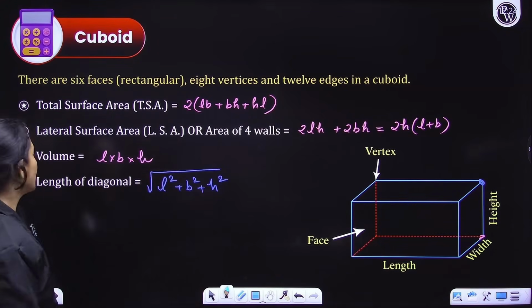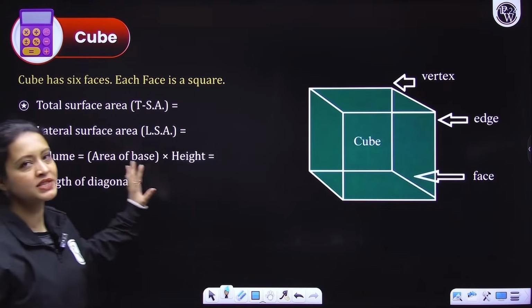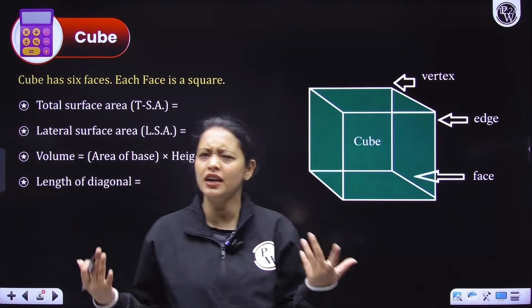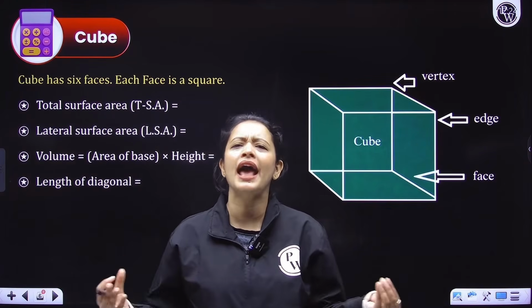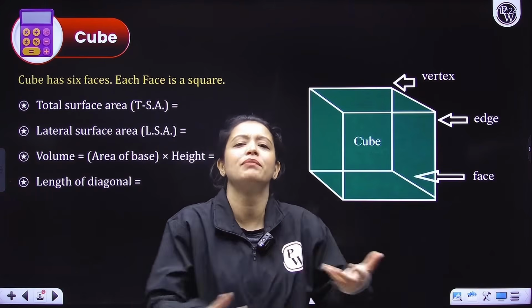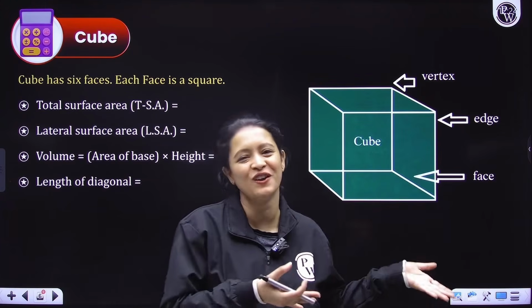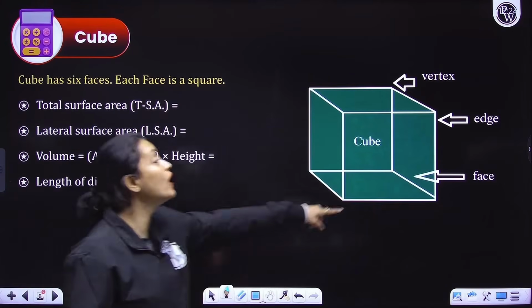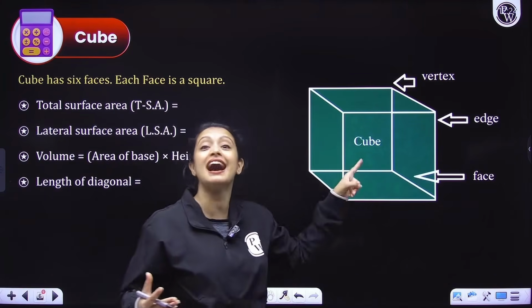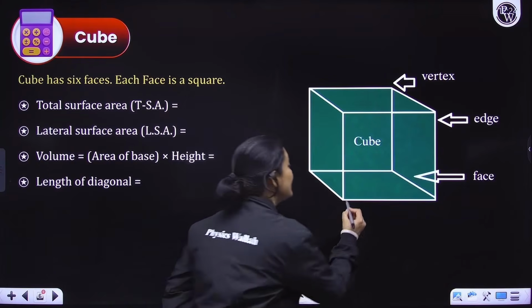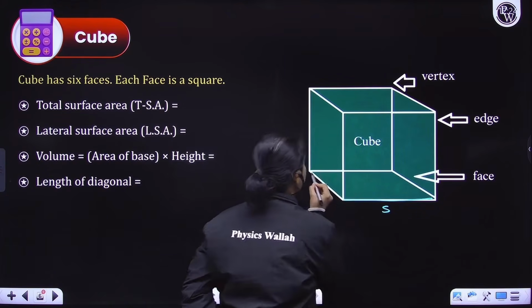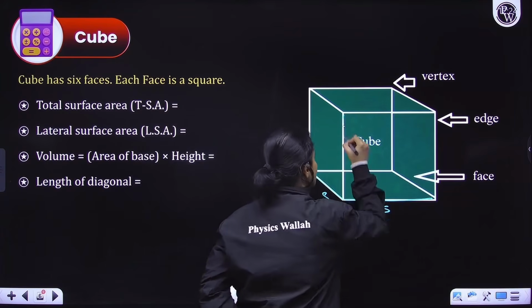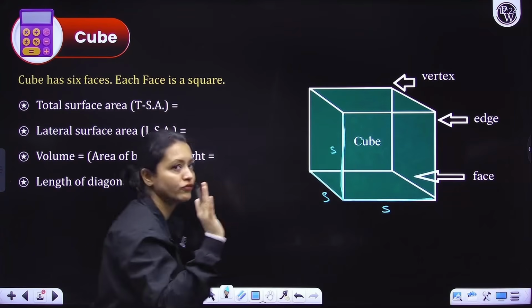Okay, so with that, let's move on to cubes, guys. A cube is basically a cuboid in which length, breadth and height all become equal. You can also say that in a cube, all the faces are squares, right? So if this is S, everyone, then this is also S and this here is also S. Length, breadth and height are all the same, right?